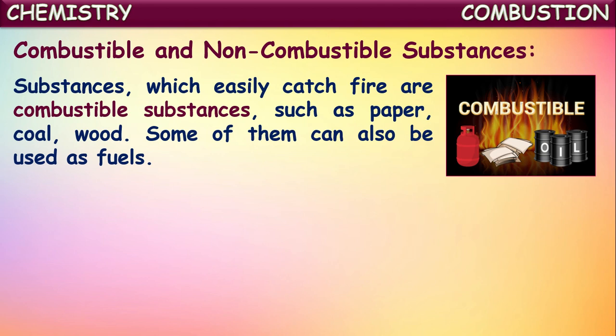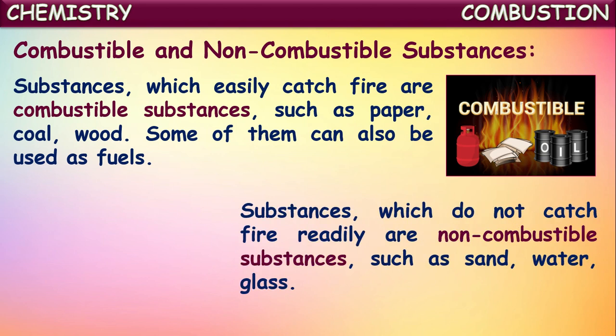What is meant by combustible substance? The substance which easily catches fire and continues burning is called a combustible substance, which are also used as fuels. Another way, the substances which do not catch fire readily are called non-combustible substances.